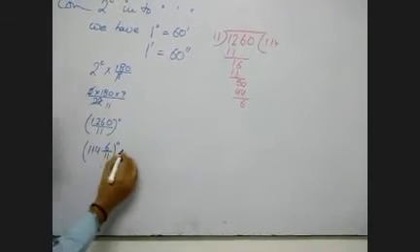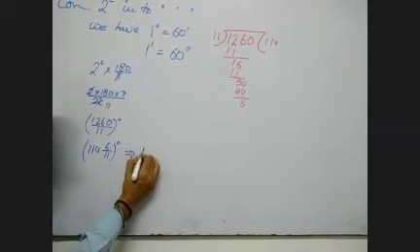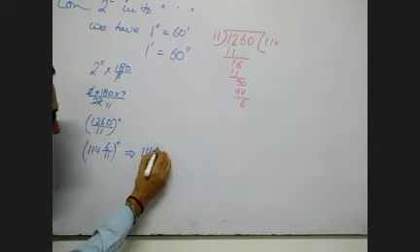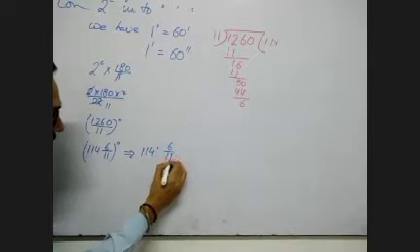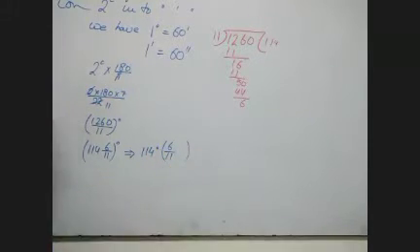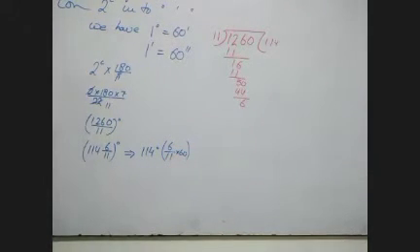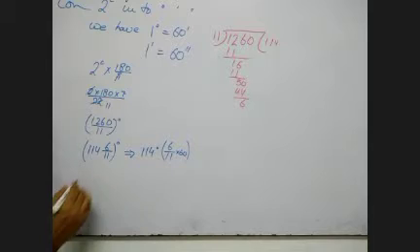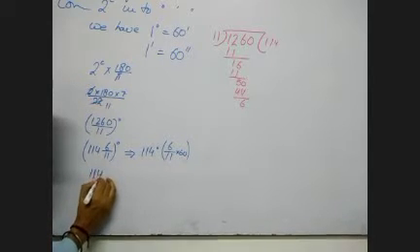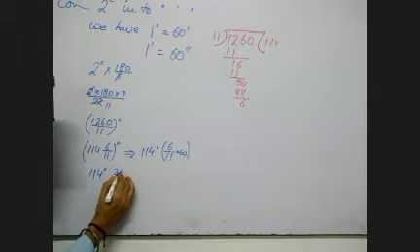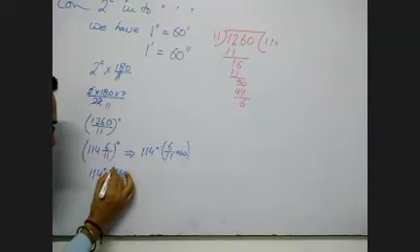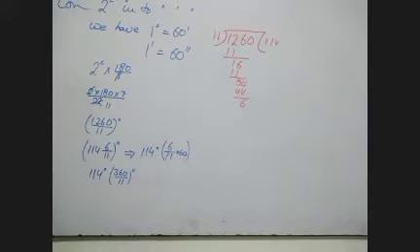Now concentrate at this point. This could be written as 114 degree and 6 upon 11 degree. Now I am converting this degree part to minutes, the smaller units of the angle, so multiplying by 60. This becomes 114 degree and 360 upon 11 minute. Now again we need to simplify it.